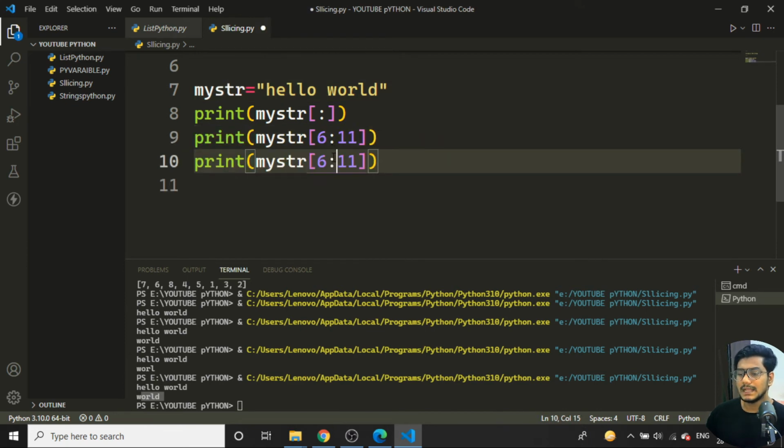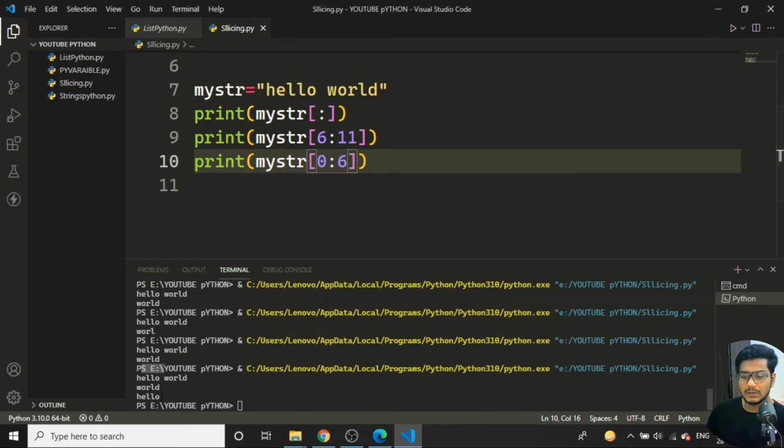One more thing: I want to start from the 0th index. HELLO is a total of 5 letters. Now I want to give 6 here. As I said, it does 6 minus 1, which is 5. If I save and run the program, you can see I'm getting only hello.